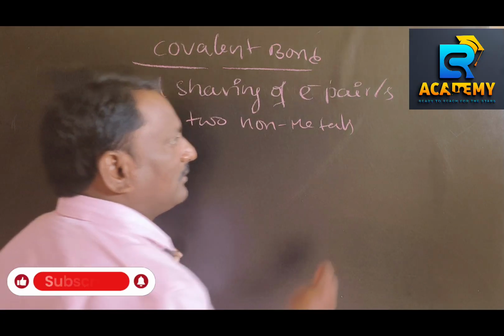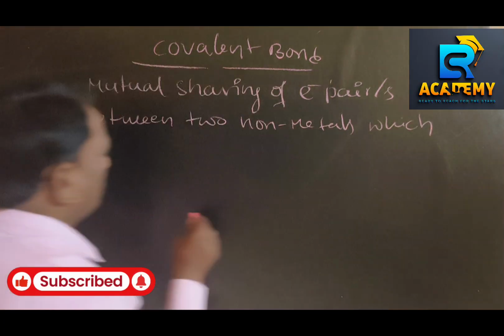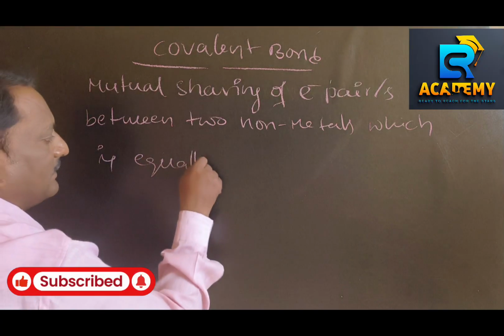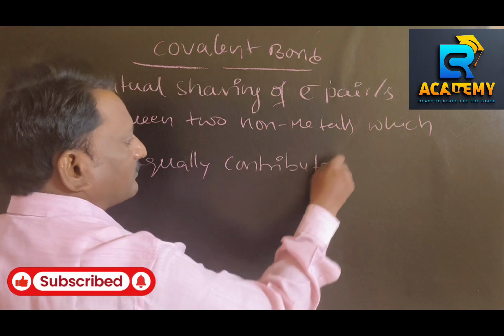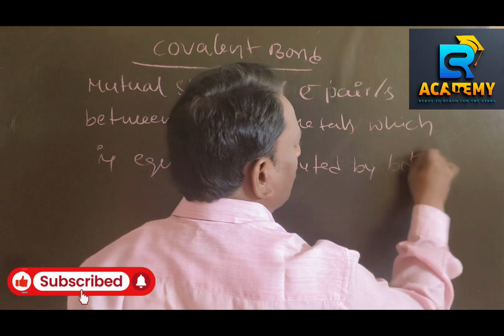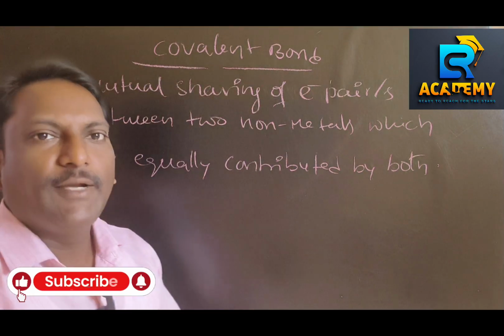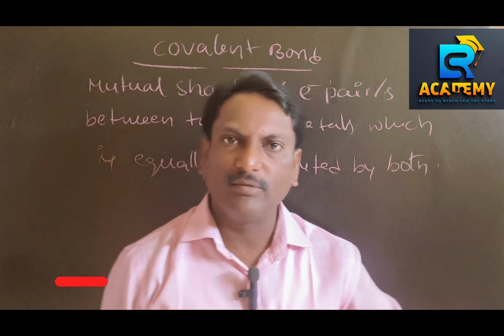which is equally contributed by both. Very important and easy. So covalent bond is always found between two non-metals, either similar or dissimilar non-metals.